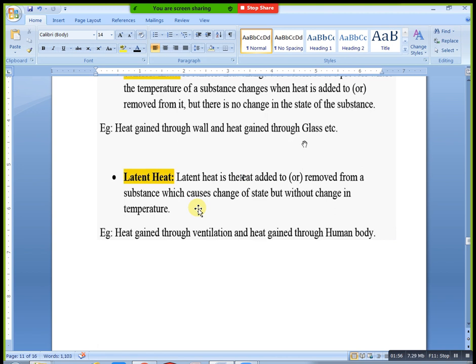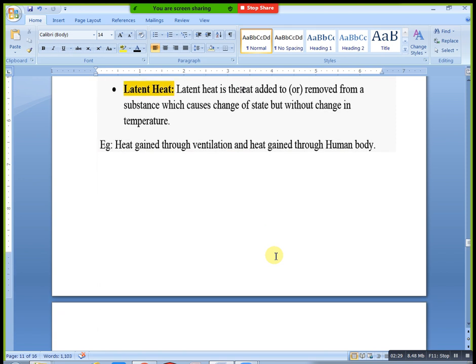First of all, ton of refrigeration. Ton of refrigeration means shortcut we call as a TR, and another name is unit of refrigeration also. Unit of refrigeration or ton of refrigeration means the amount of energy required to melt 1 ton of ice at 0 degree completely in 24 hours. Simply we say that. How much of energy required for 1 ton of ice melting purpose in 24 hours, that is called as a ton of refrigeration, TR. Another name we call as a unit of refrigeration.